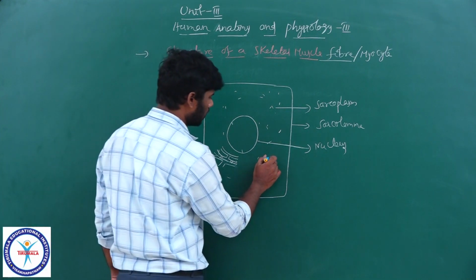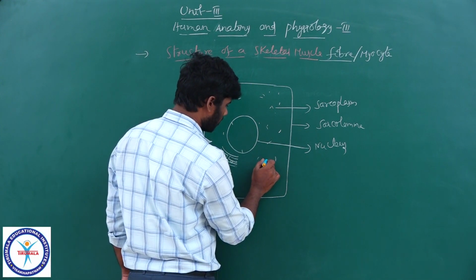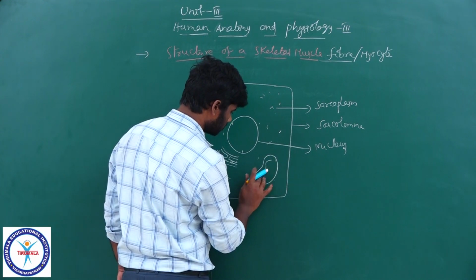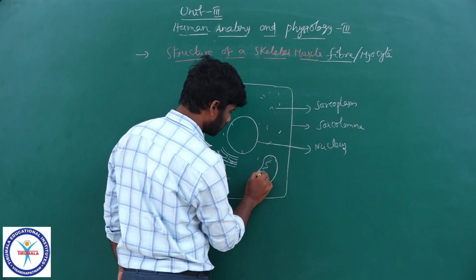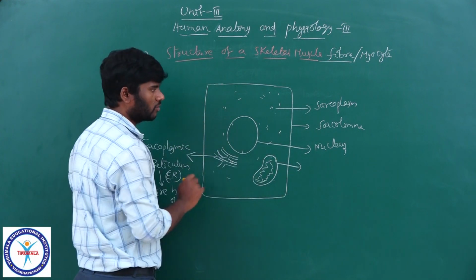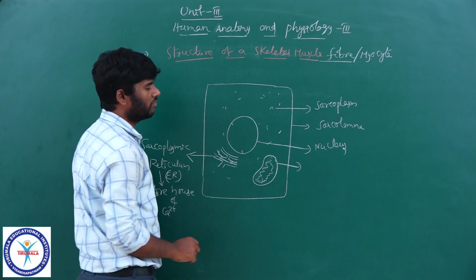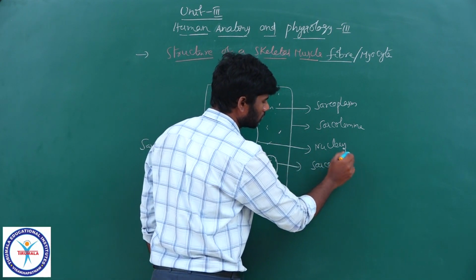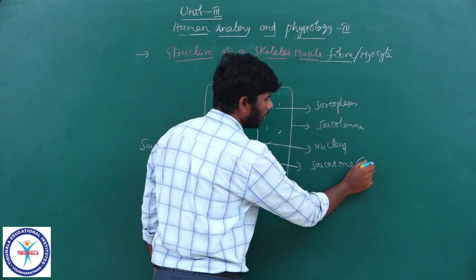And come to the mitochondria. The mitochondria of the sarcocyte or muscle fiber is named a sarcosome. Sarcosome is the mitochondria.